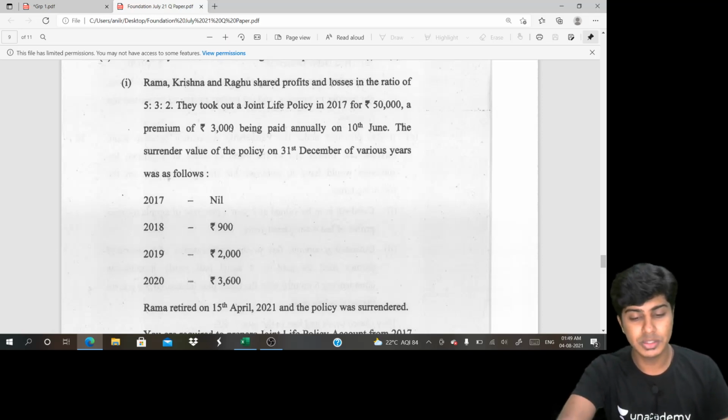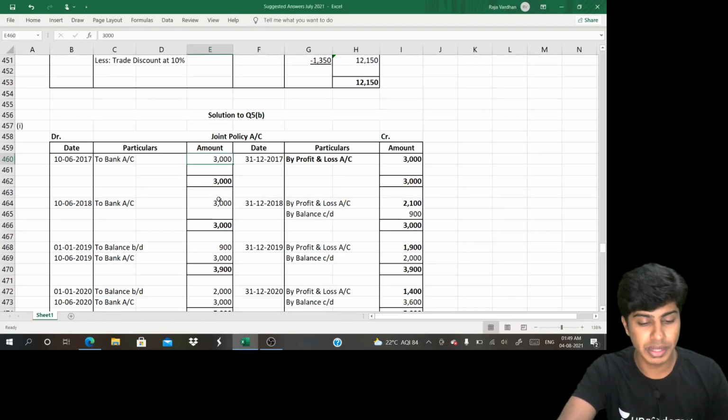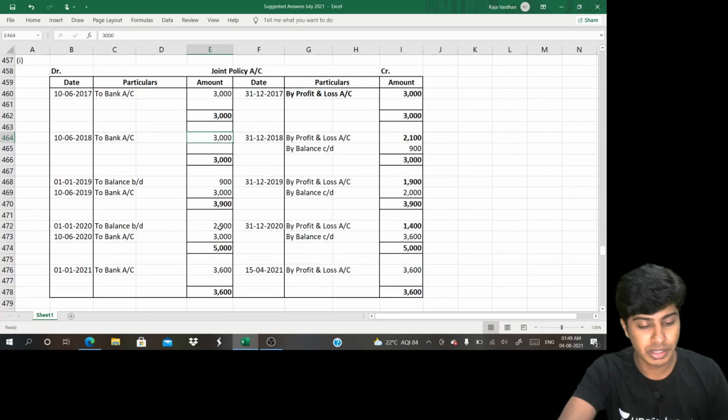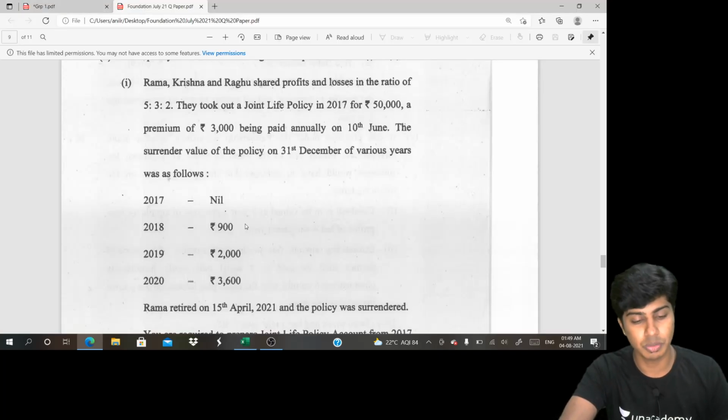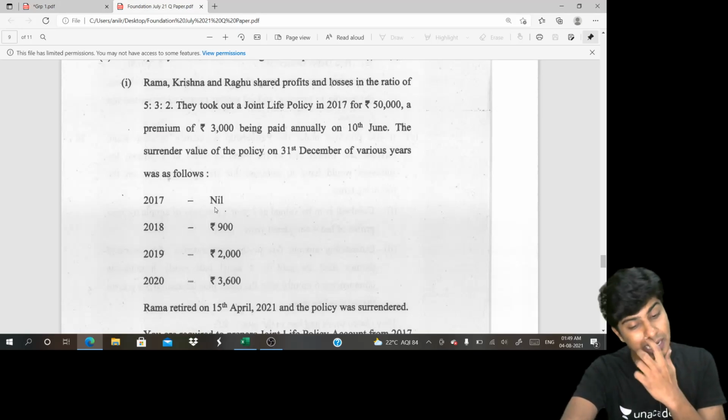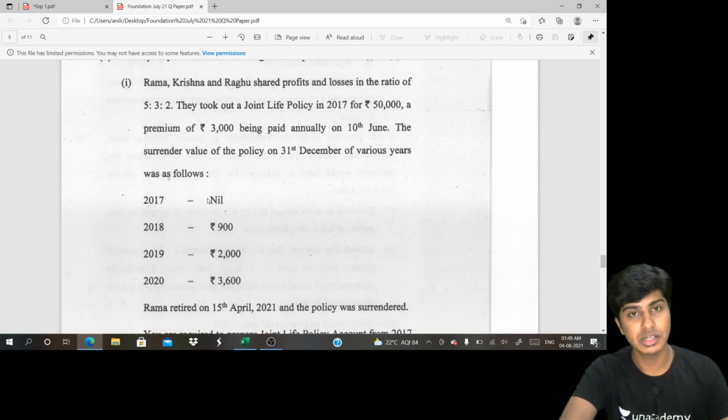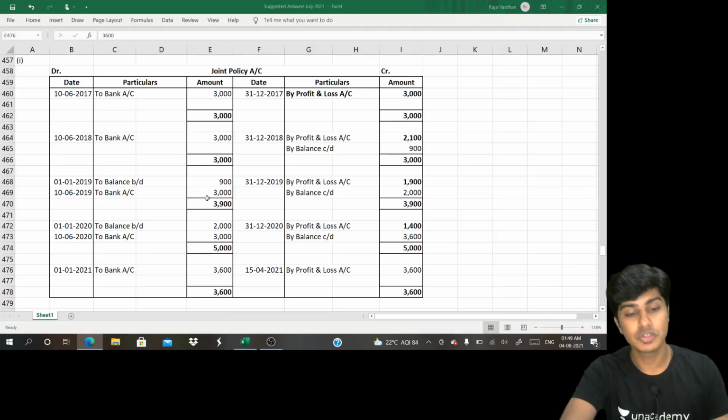So they took a policy for 50,000 and paid 3,000 annually. So every year I'll write 3,000 to bank, 3,000 to bank, 3,000 to bank, 3,000 to bank, 3,000 to bank, 3,000 to bank. Every year we write 3,000 rupees. First year the surrender value is nil. So the entire amount is to be written off. So I transfer the entire 3,000 to my P&L account.